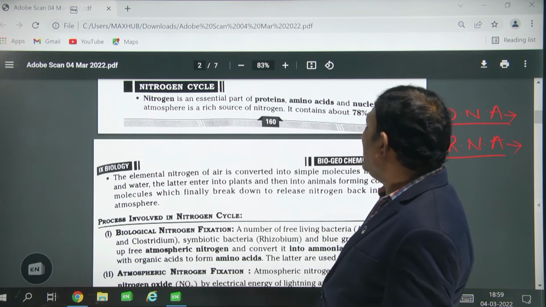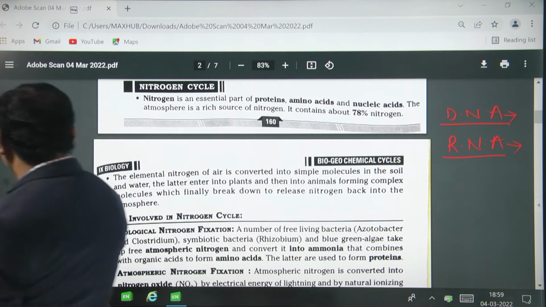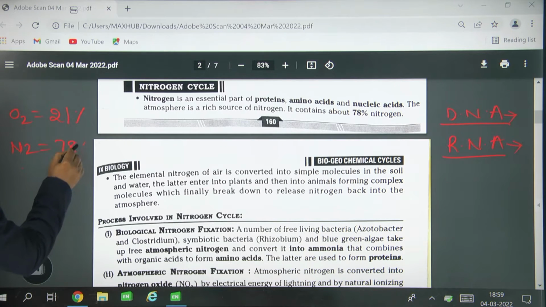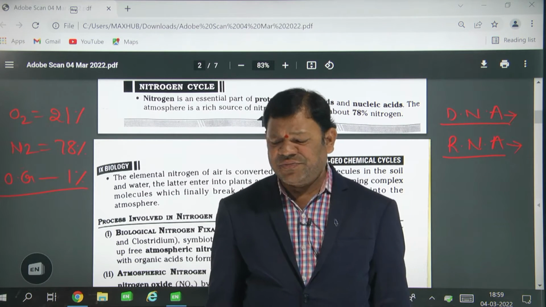Next, in the atmosphere, you know very well, oxygen is present at 21%, nitrogen is present at 78%, and all the other gases are present at 1%. Yes or no? We have already studied this in the pollution lesson.